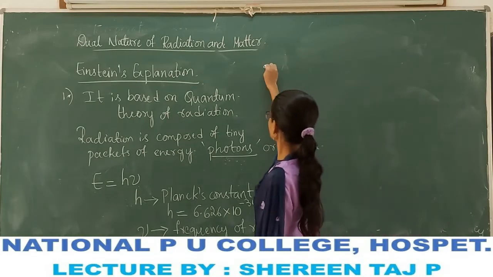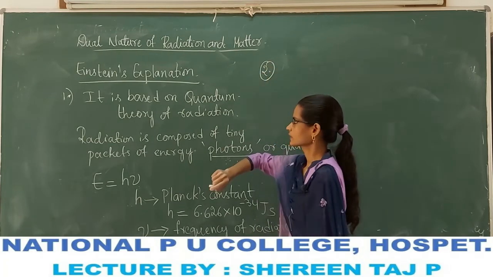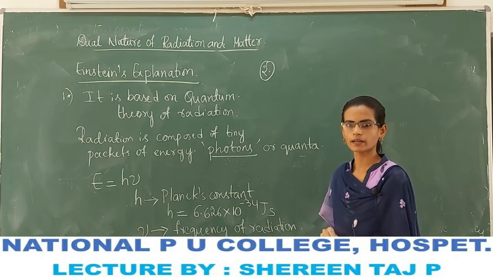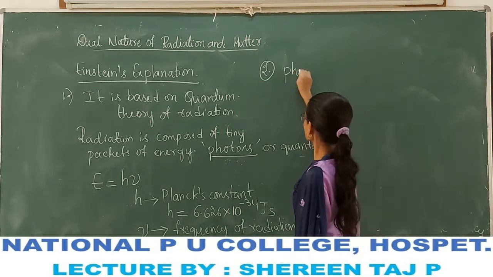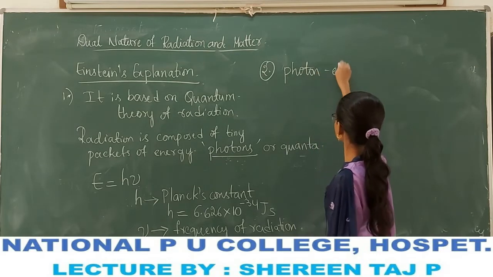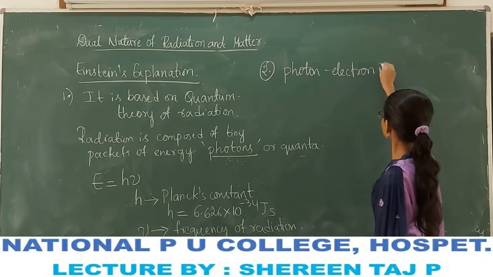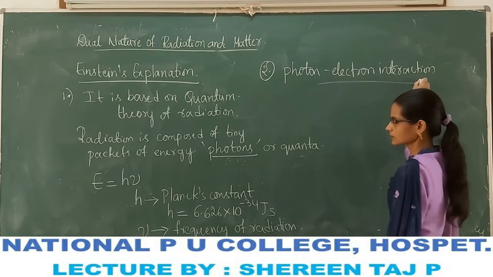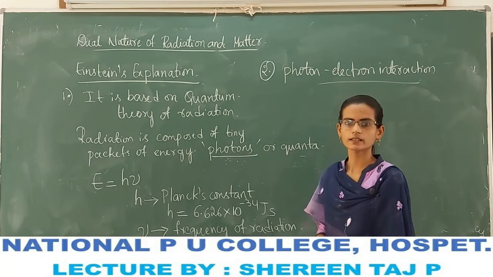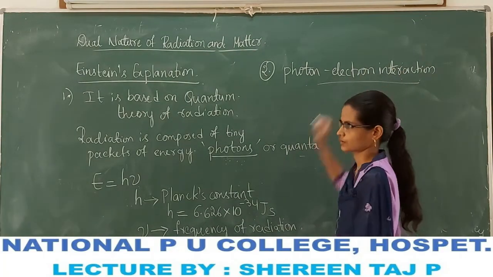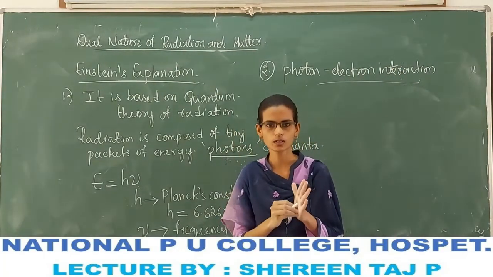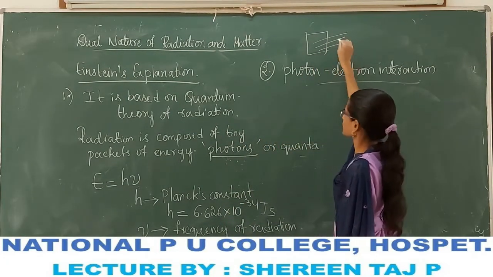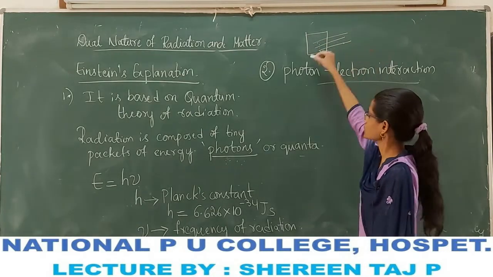The second explanation is that the photoelectric effect is nothing but photon electron interaction. Whenever light falls on the metal surface, it means photons are falling.